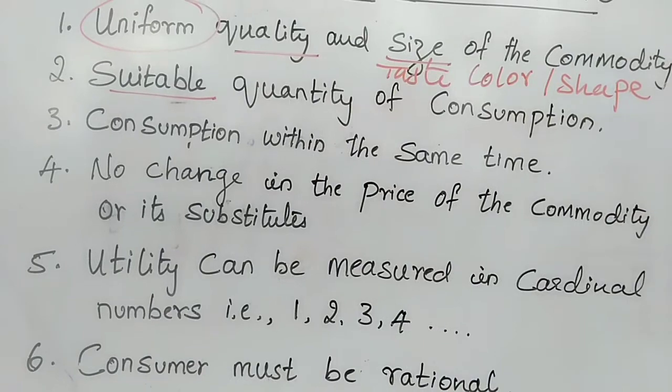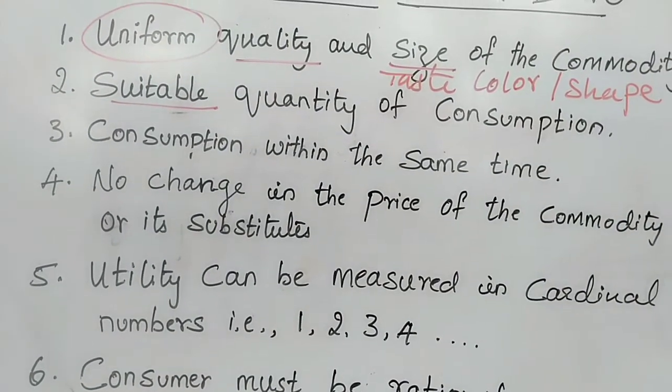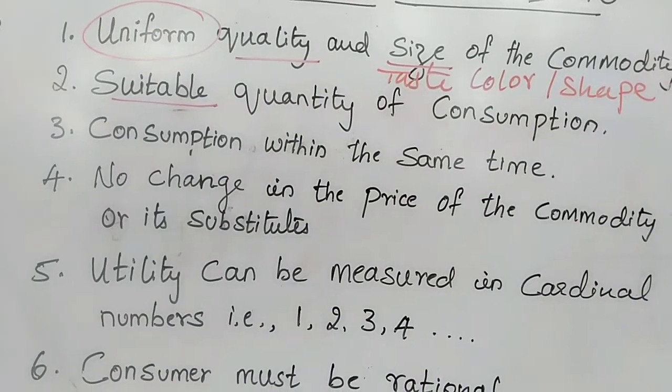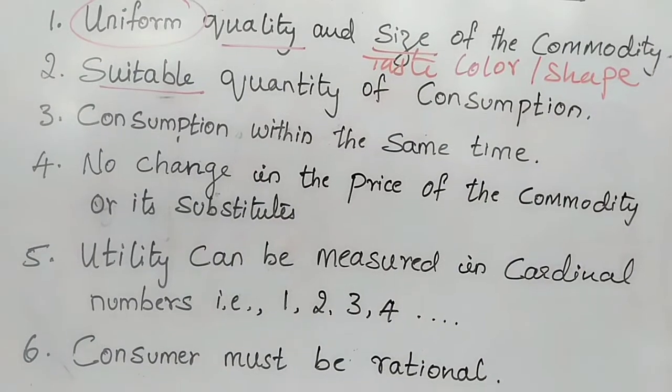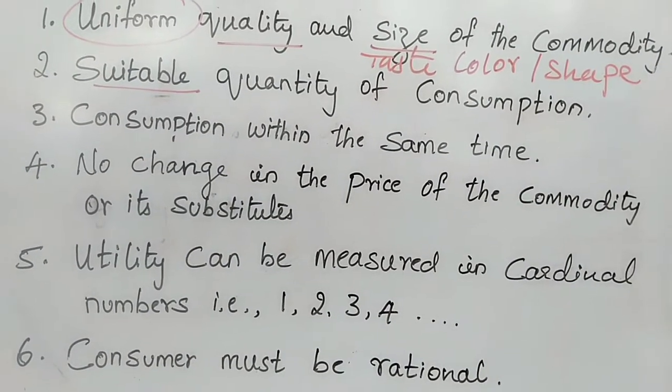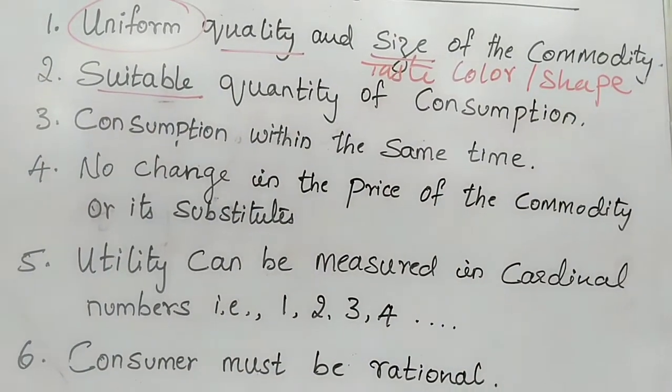For example, I'm giving milk. That milk is not consumed by the spoon but by the glass. A spoon of milk is very little, and a glass of milk is a suitable quantity, that is, medium sized. So, suitable quantity of consumption.